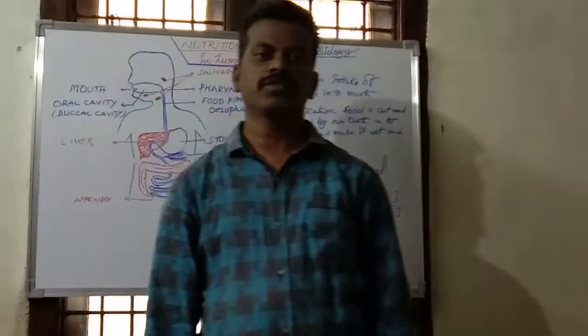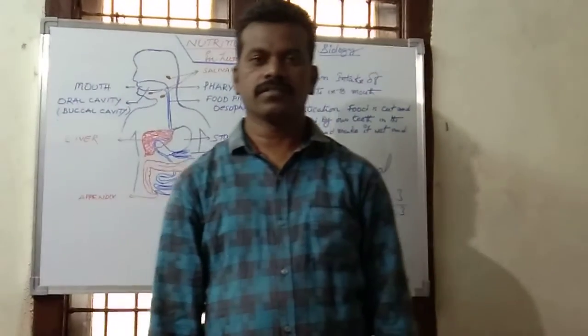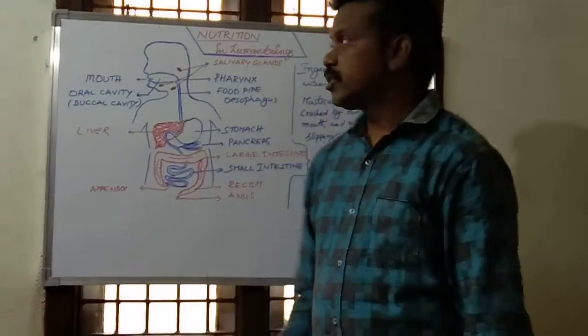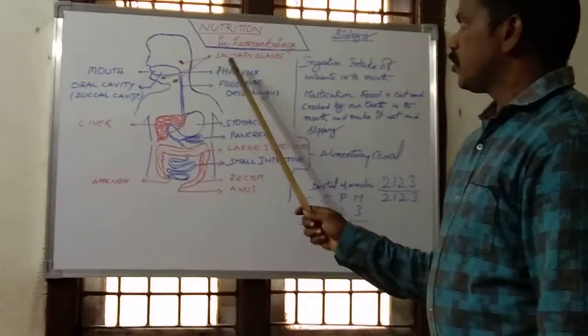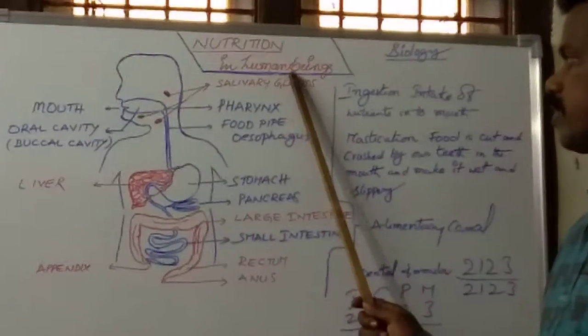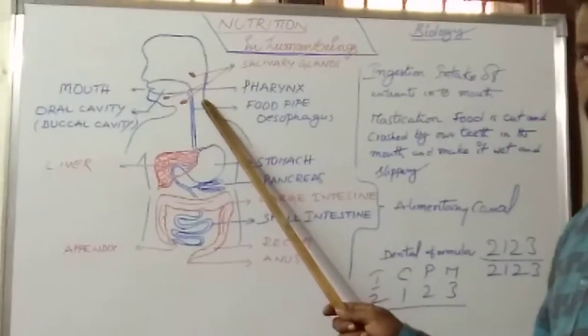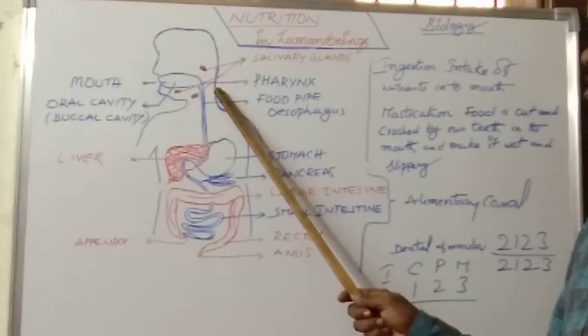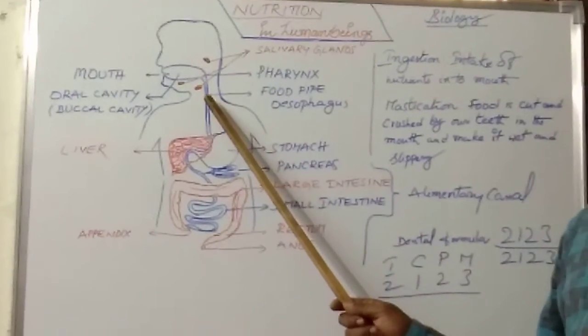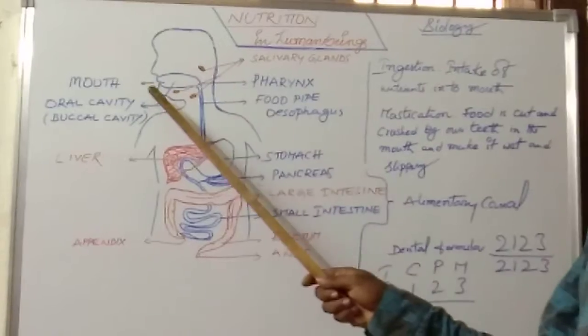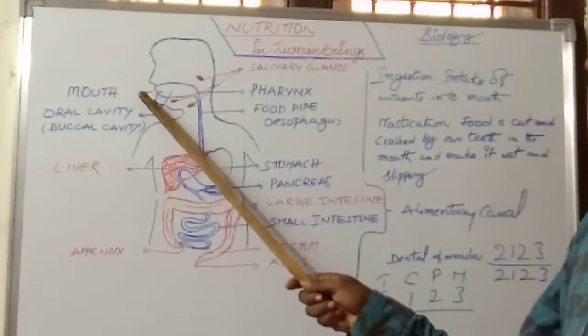In the previous class we discussed digestion. So now, nutrition in human beings. Nutrition in human beings takes place by the digestive system. In human beings the digestive process is complex in nature. The digestive system starts with the mouth.